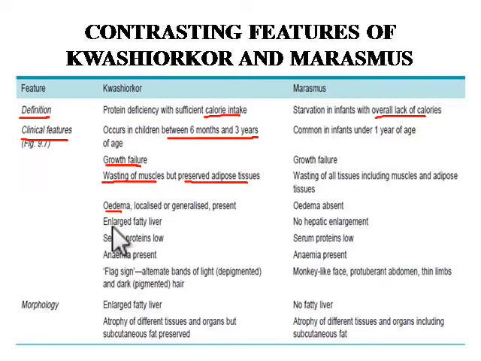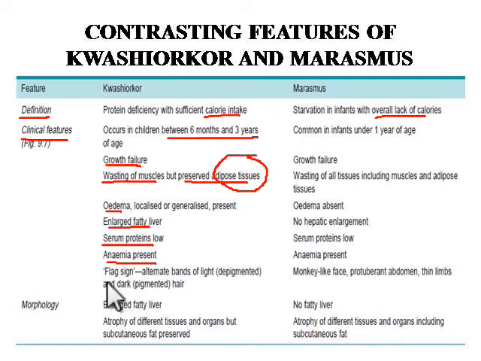There is an enlarged fatty liver. The liver is enlarged because there is a deposition of adipose tissue. Okay, because of that we can see a fatty liver, and there is enlargement of the liver. The serum proteins are low, the protein level is low. Anemia is well marked, because there is calorie intake, but there is a deficiency of protein.